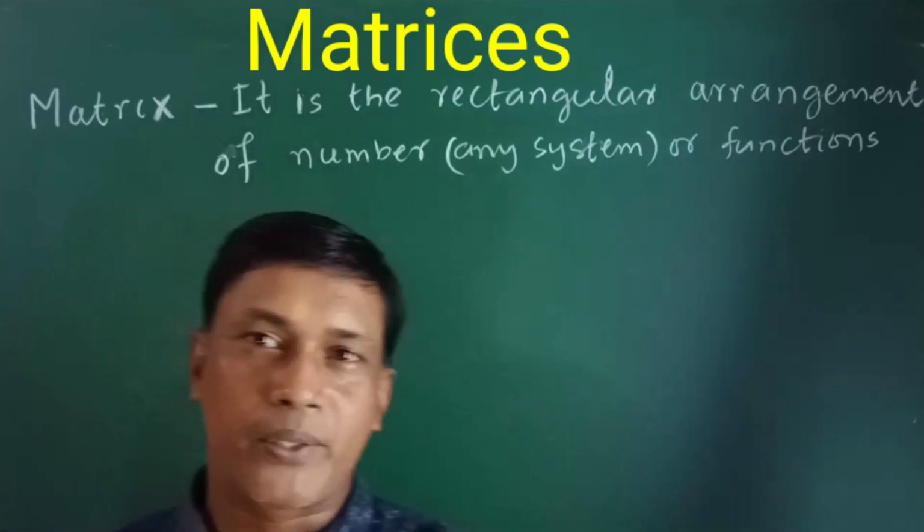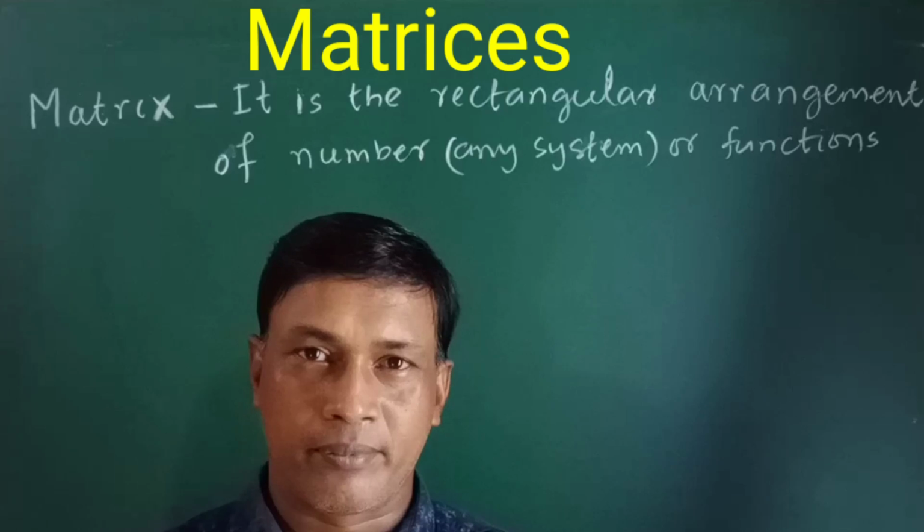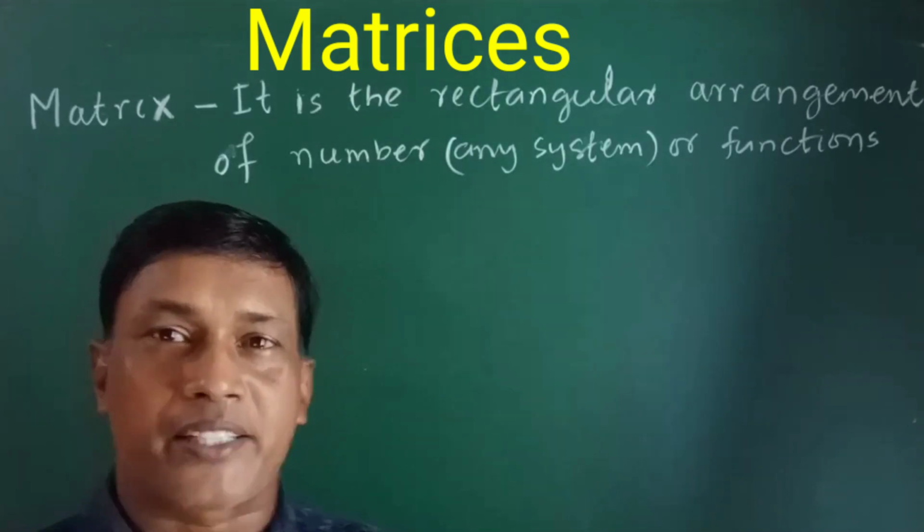Suppose you have two friends in your class, and you and your two friends, you three appear in the class test.